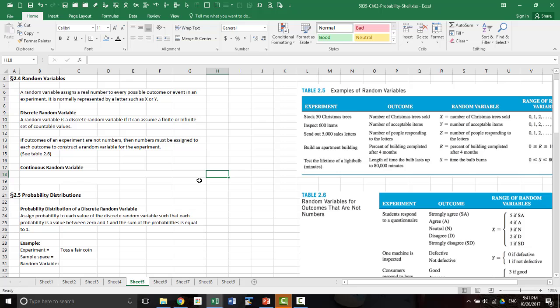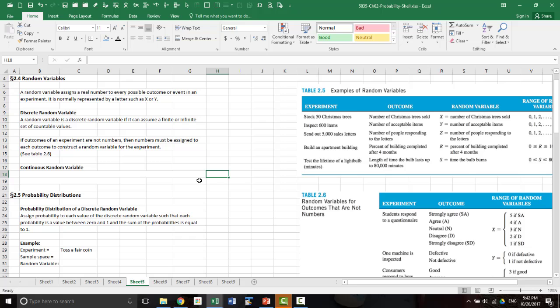You can only say that it is greater than or equal to 0. It can take all day or 0 or more. So you can only say this random variable can take values greater than or equal to 0 minutes.